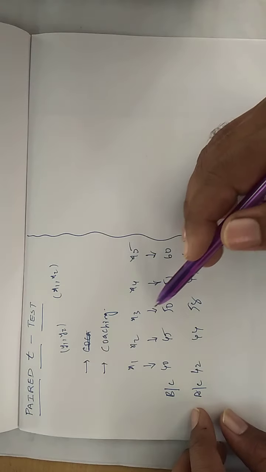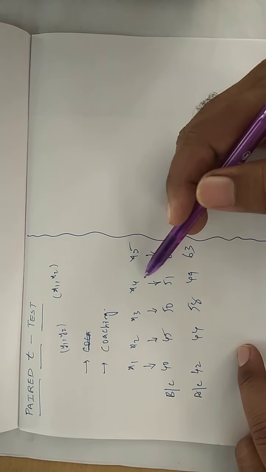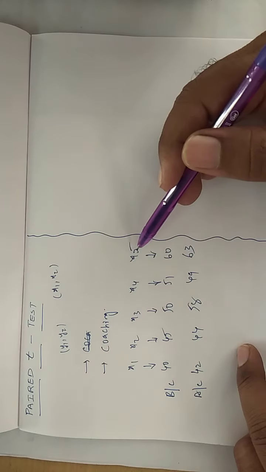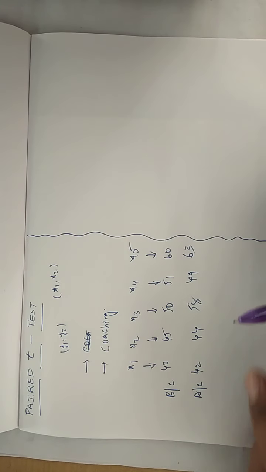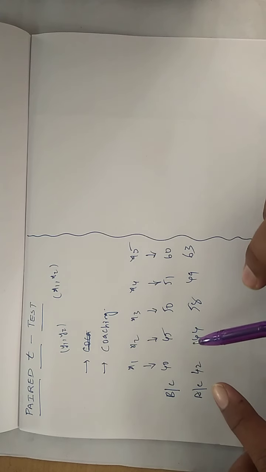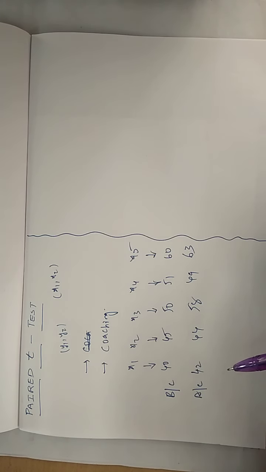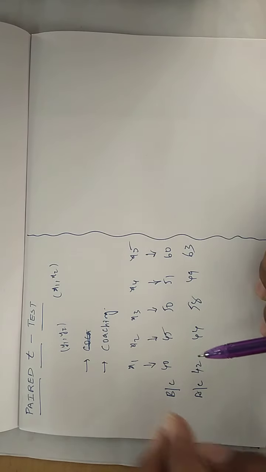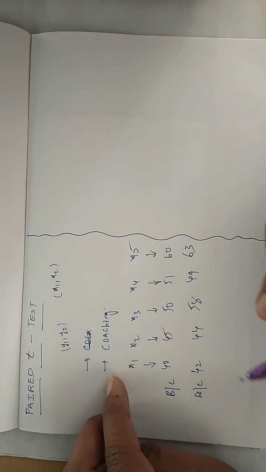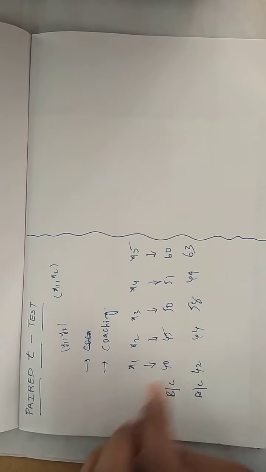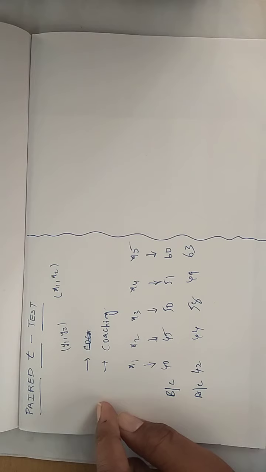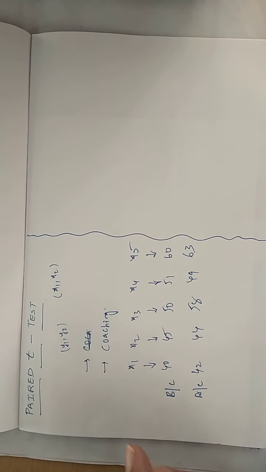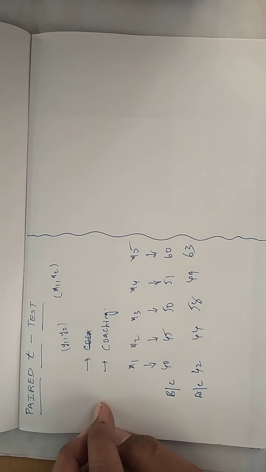But here x3 benefited. But here x4 did not benefit. But x5 benefited. In this way, if you think overall, a few students have benefited from the coaching and a few students did not. But if you want to decide whether the coaching actually worked on the students or not, on an average, not individually but overall, whether the coaching is good or not, if you want to conclude, then the best test here is the paired t test. Understand?